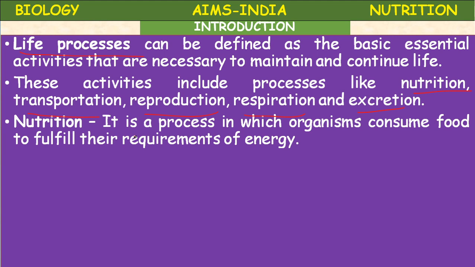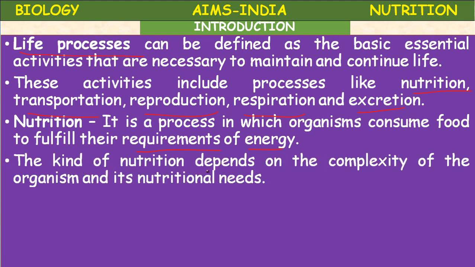Nutrition. It is a process in which organisms consume food to fulfill their requirements of energy. As we know, energy is the capacity to do work, so every living organism tries to get energy.